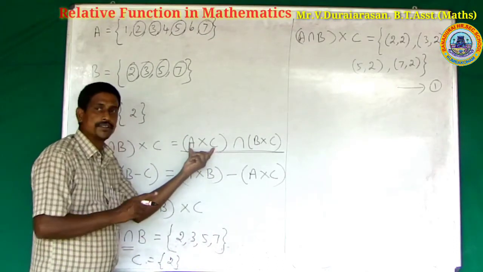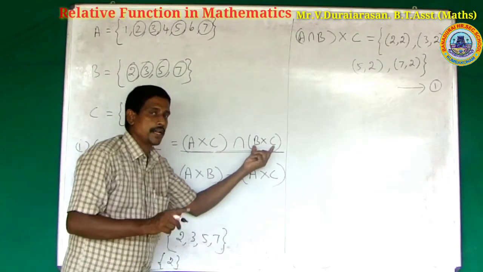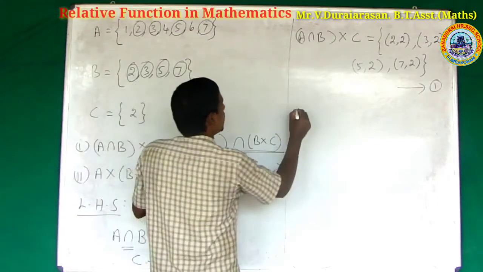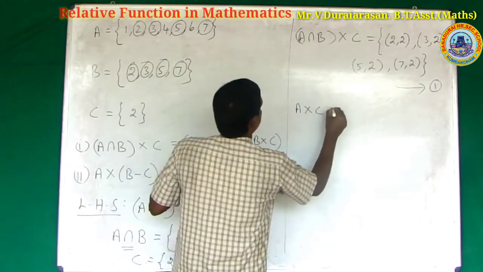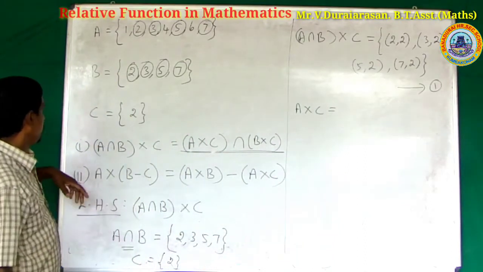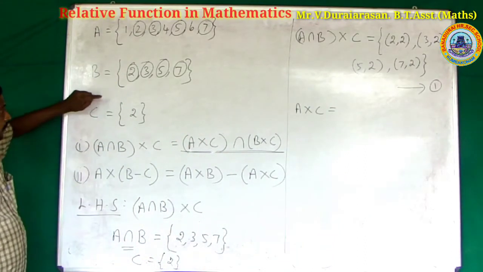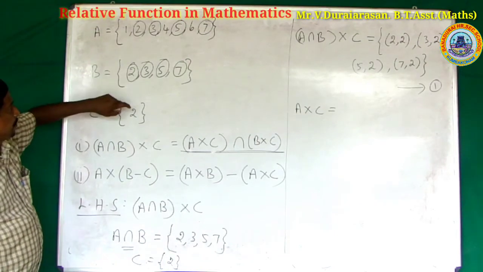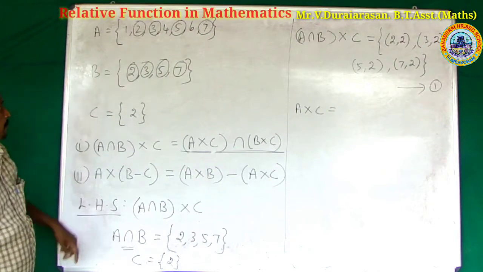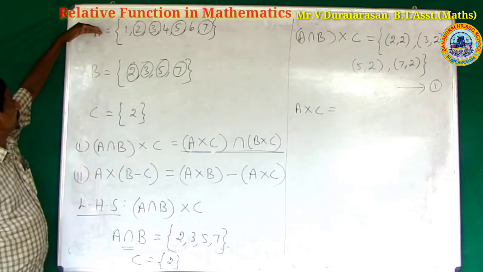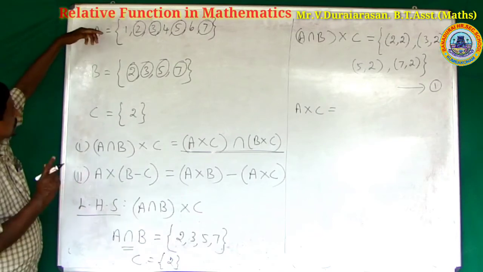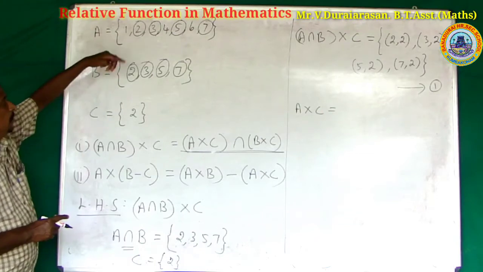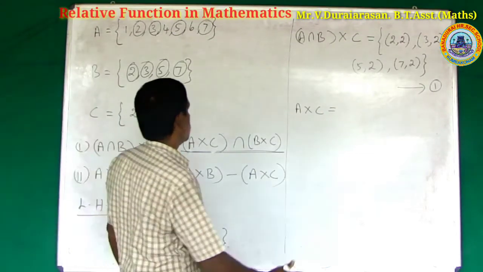One is A cross C, the other is B cross C. First the Cartesian product of A and C, A cross C. The ordered pairs are (1, 2), (2, 2), (3, 2), (4, 2), (5, 2), (6, 2), (7, 2).